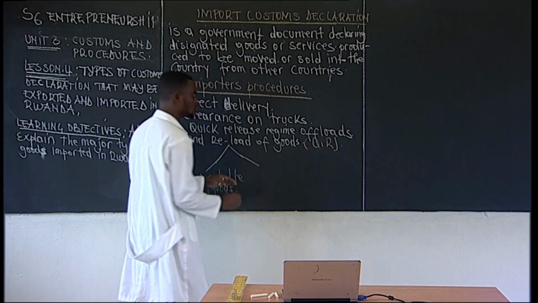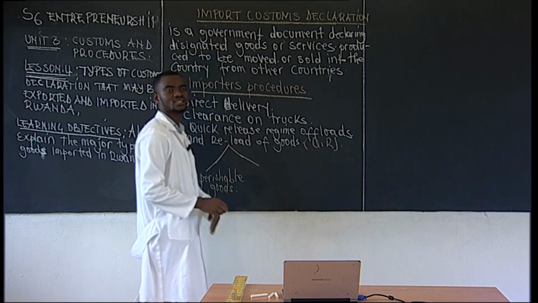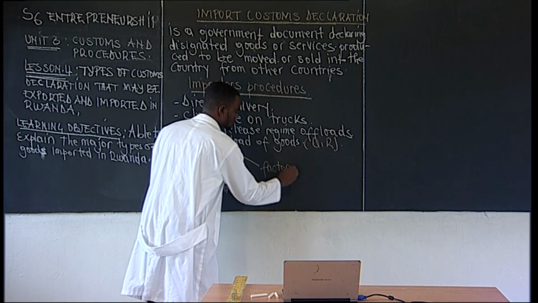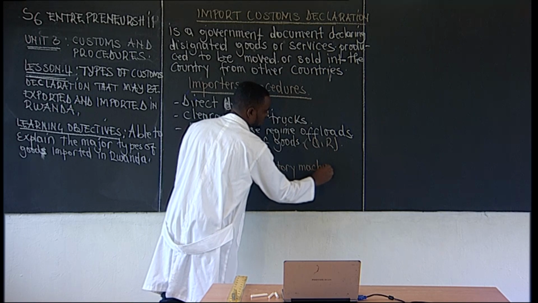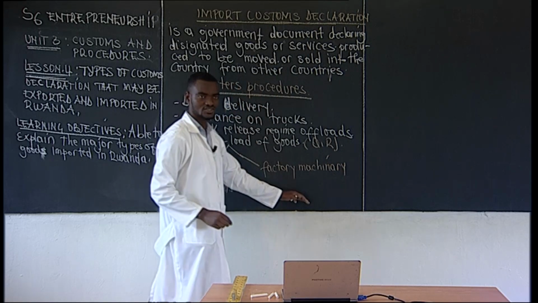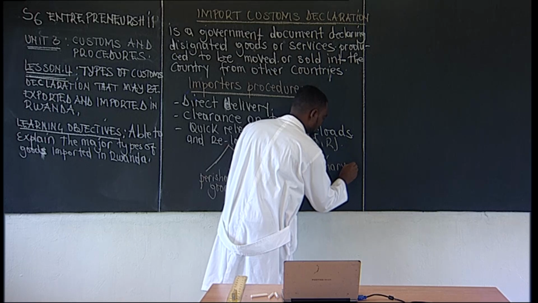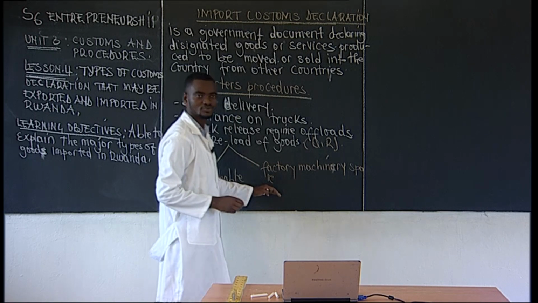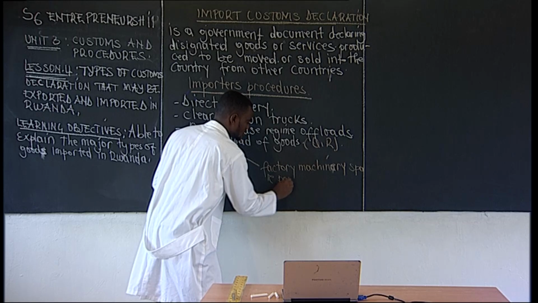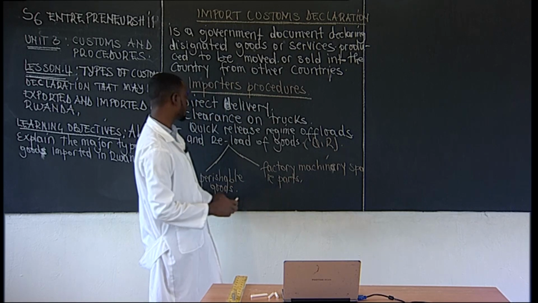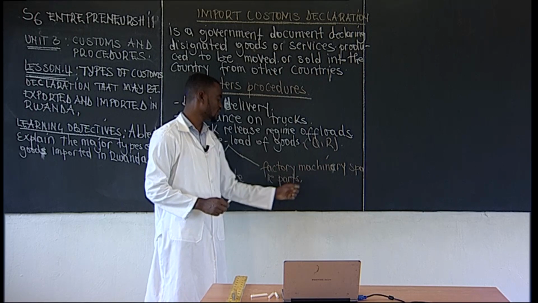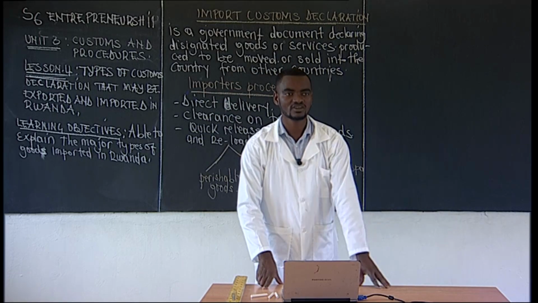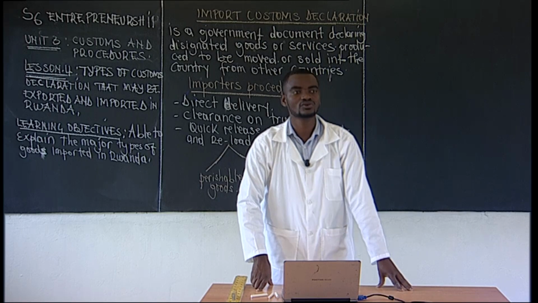And when we talk of perishable goods, we shall also have what we call the factory machinery, the spare parts, or the other factory material that may stop the functioning of the factory in case of shortage.